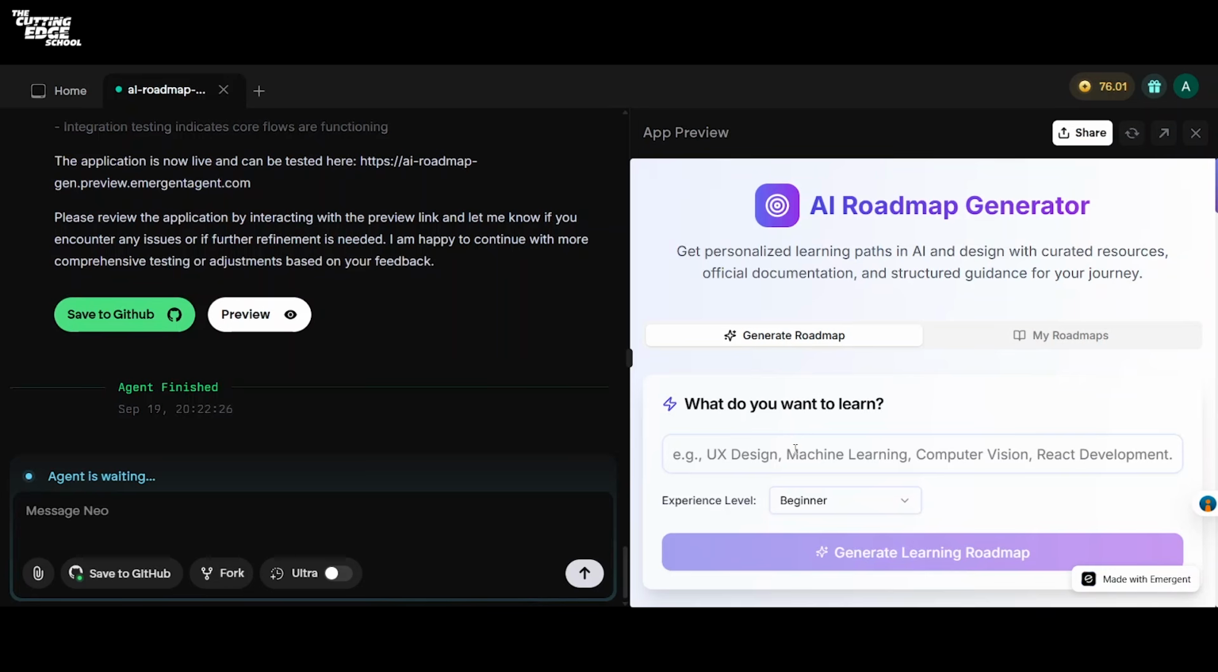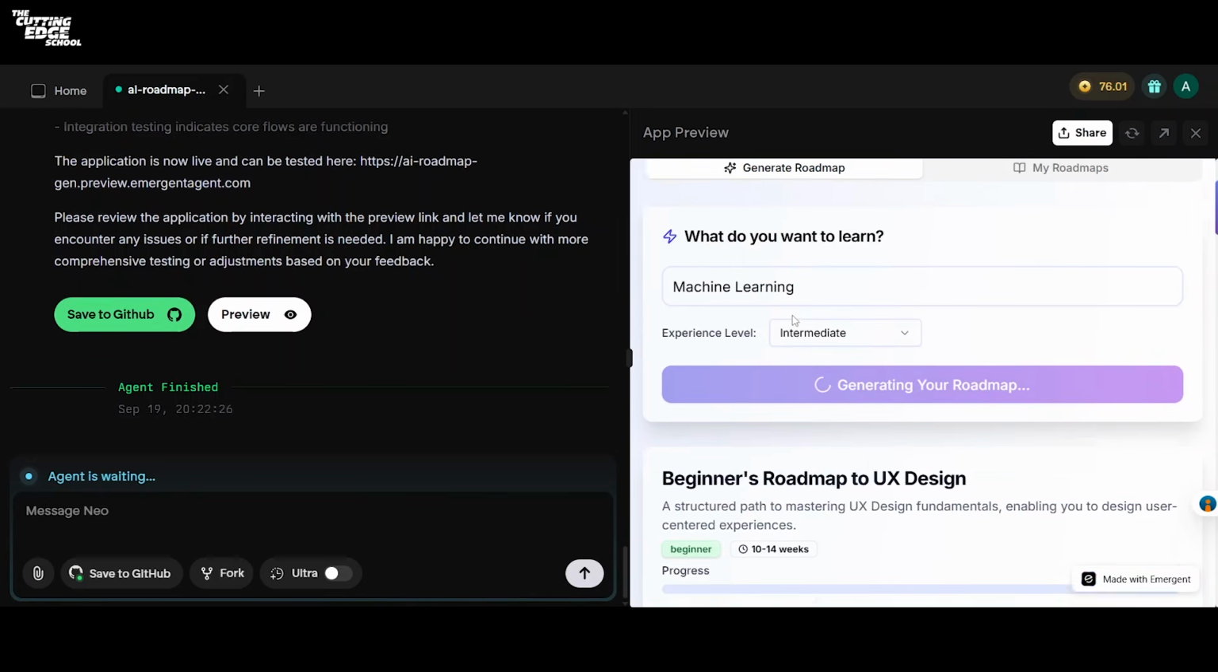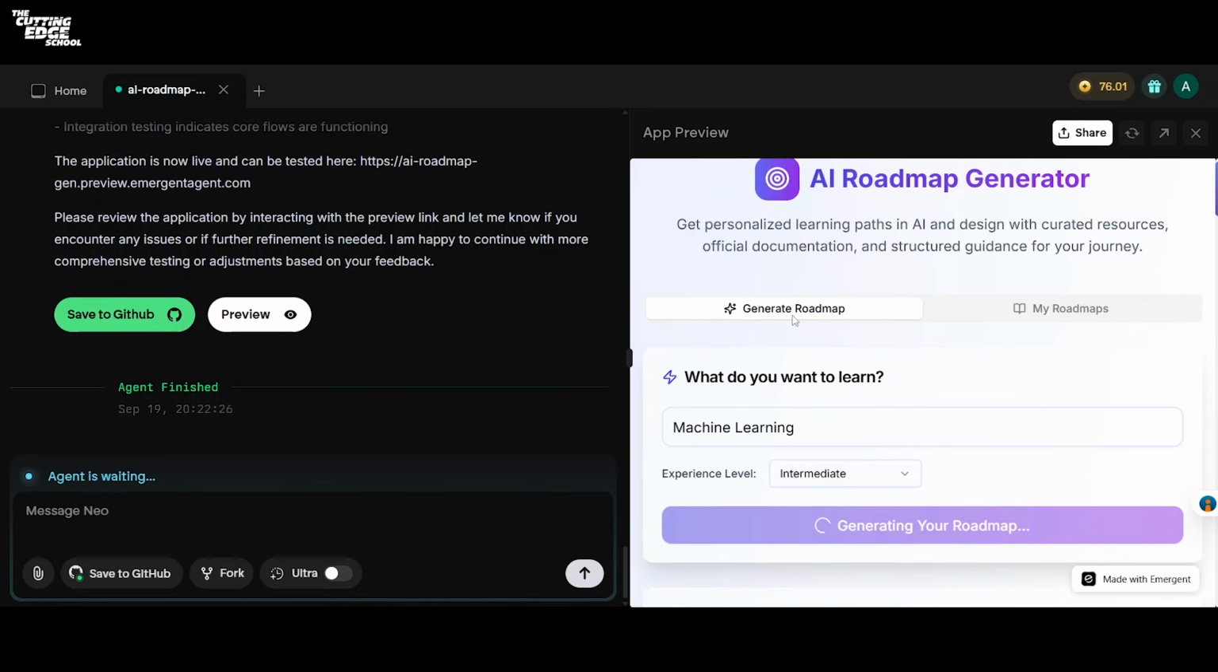Let us try with a different topic. For example, machine learning. And let me select the level as intermediate this time. You click on generate your roadmap. Let's see if it gets executed.